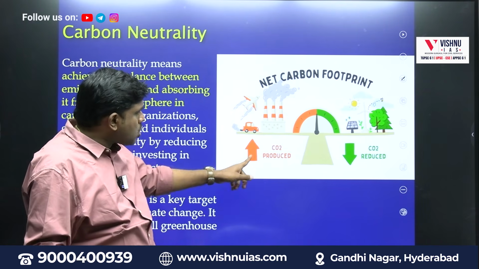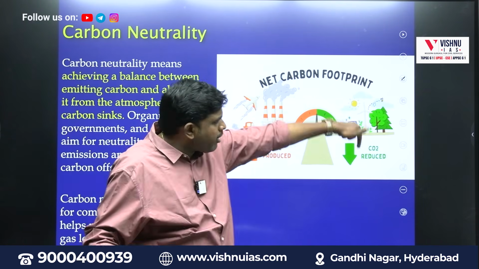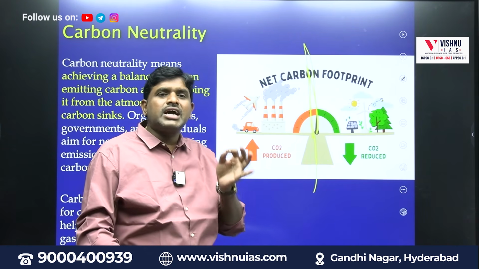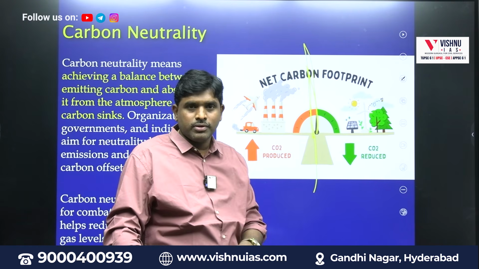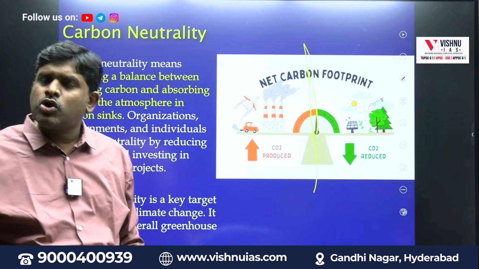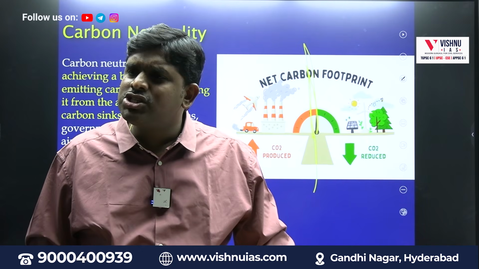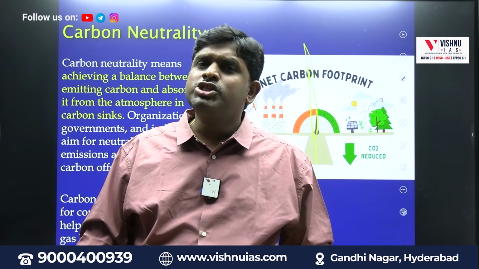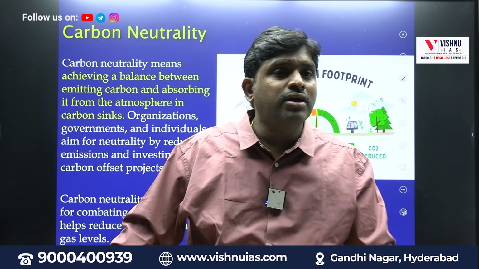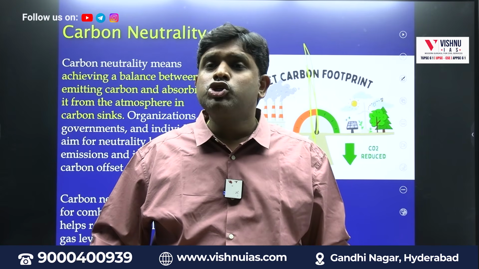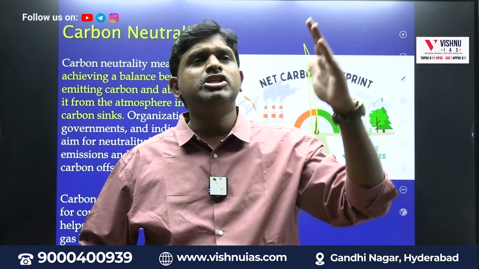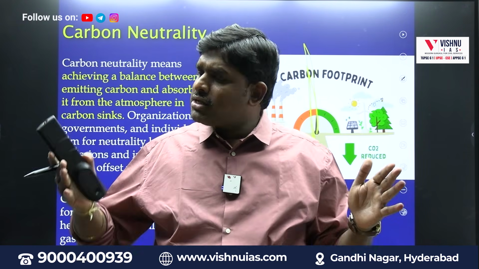Carbon neutrality is here. Carbon dioxide is being produced, carbon dioxide is being reduced. Hence we need to be what? Neutral. Net carbon footprint should be 0. So industrialization is not wrong. Having more industries is not a problem. Having more vehicles is not a problem. More vehicular emissions are not a problem. But parallelly there should be what? Carbon sequestration. Parallelly there should be what? Carbon sink. Trees should be there, plants should be there, forestation should be there, animals should be there.